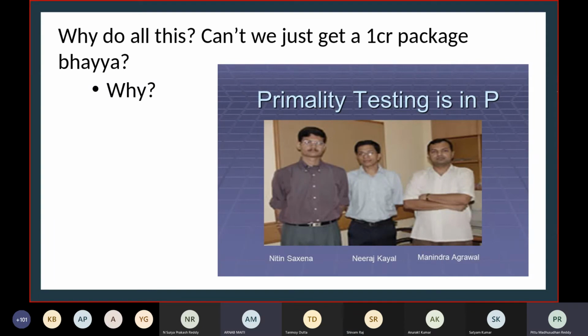Suppose I give you a 1000-digit number. A 1000-digit number is about 10 power 1000, right? It's gigantic, and if you apply any of these methods, it's bound to fail. Even the Sieve of Eratosthenes or the root n method is bound to fail on a 1000-digit number.